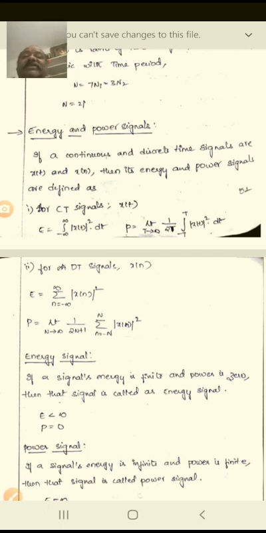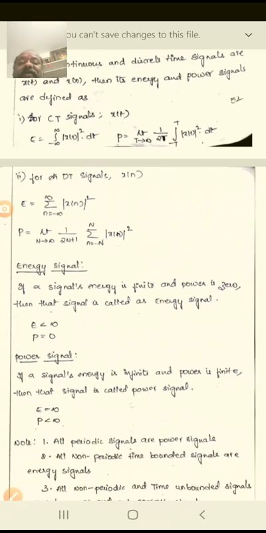And now the power signal. What is the power signal? If a signal's energy is infinite and the power is finite.